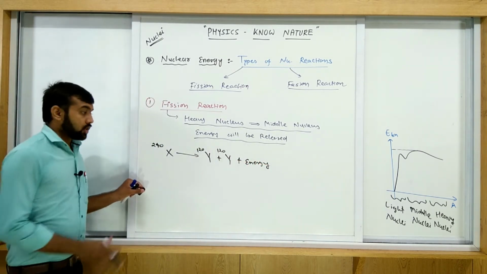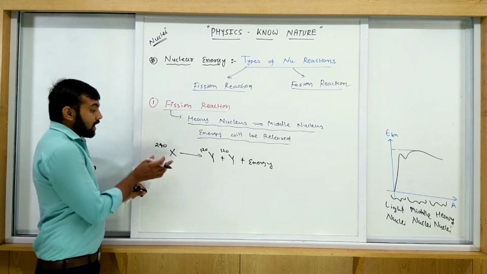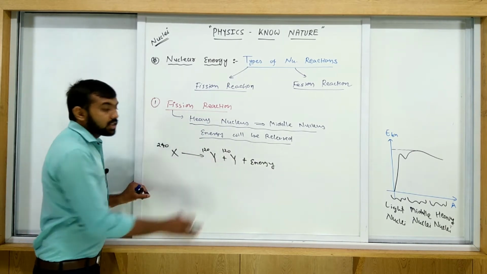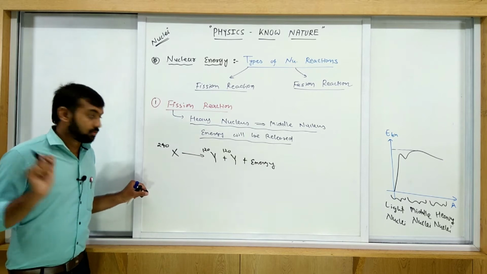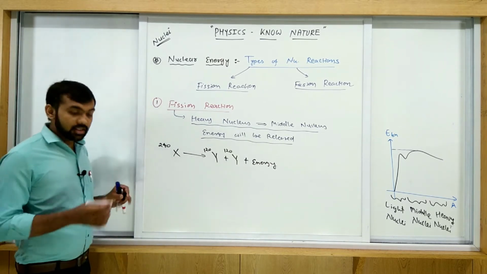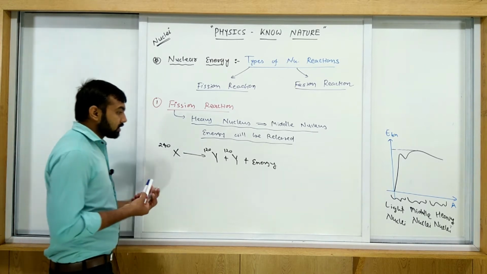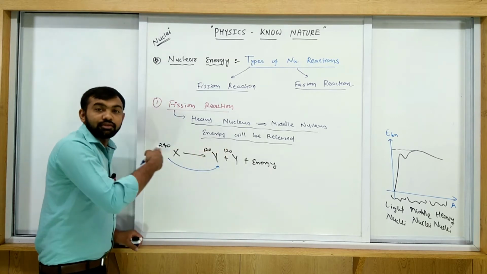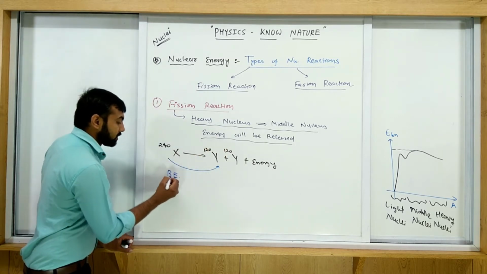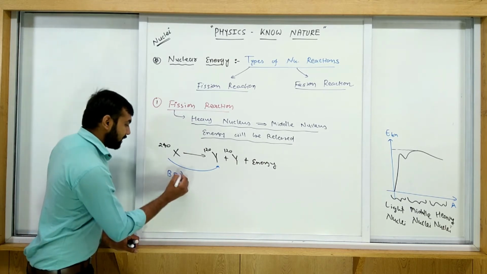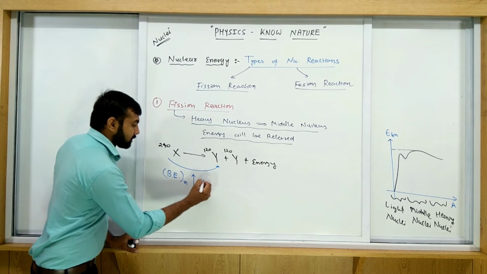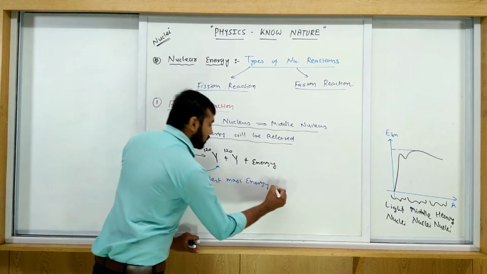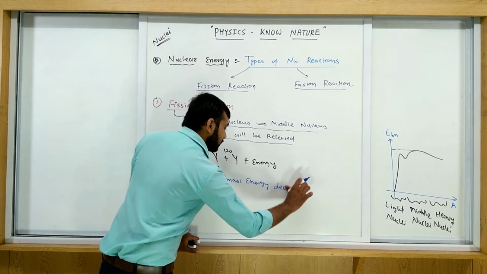Why is this energy released? Because when the heavy nuclei is transformed into middle nuclei, binding energy increases and the rest mass energy decreases. From here to here, binding energy per nucleon increases and rest mass energy decreases.